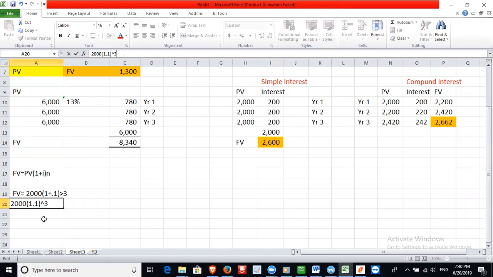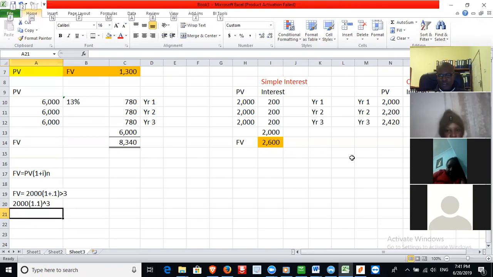So what will be our answer? What's going to be our answer? Hello, class. Wongan, what's our answer? You don't have calculators?